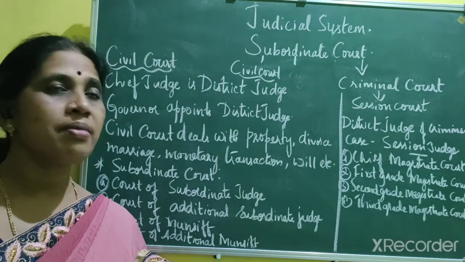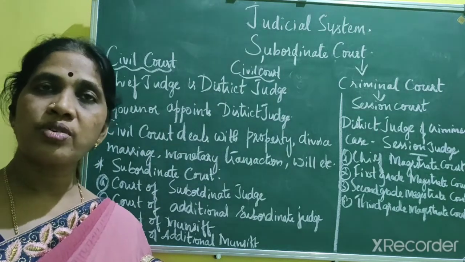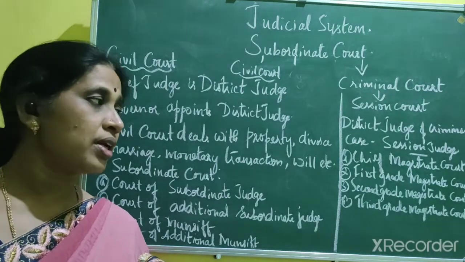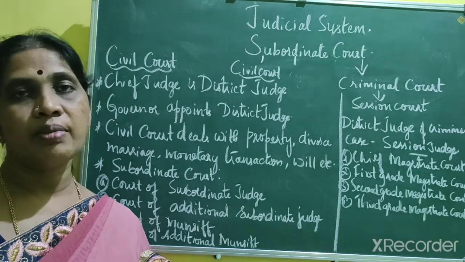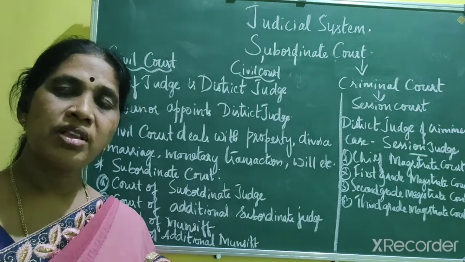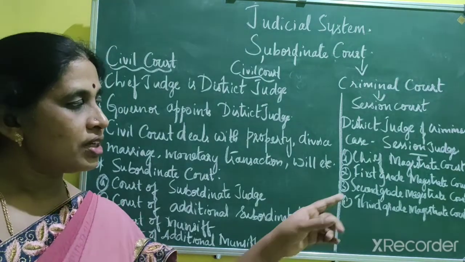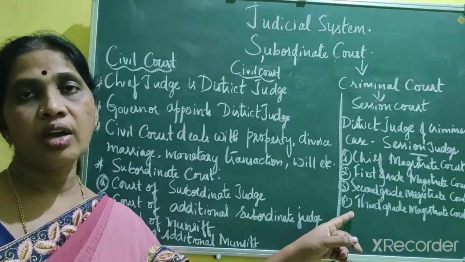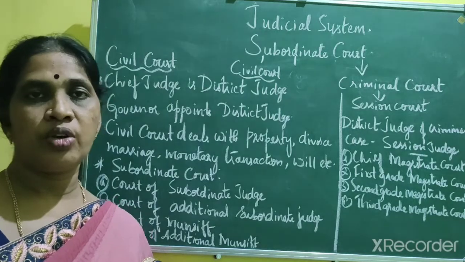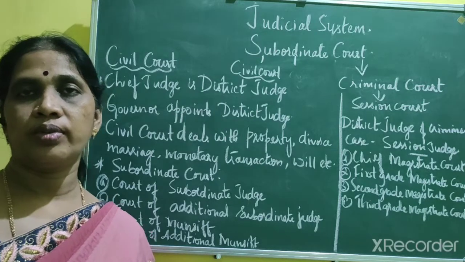And the second grade magistrate court deals with the matter and can impose a punishment up to 2 years and a fine of rupees 1,000 can be collected. And the third grade magistrate court has the power to impose 1 month imprisonment and a fine of rupees 50. Okay, so neither the second grade magistrate court nor the third grade magistrate court can admit an appeal against the judgment of the other court. So this is about the criminal court.